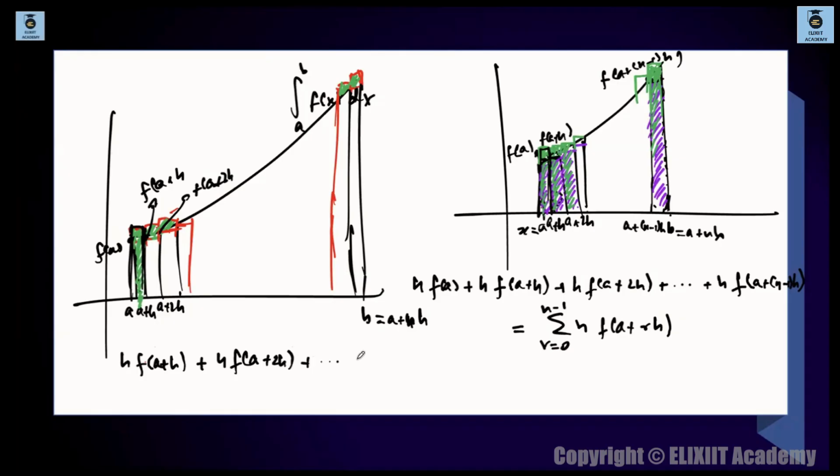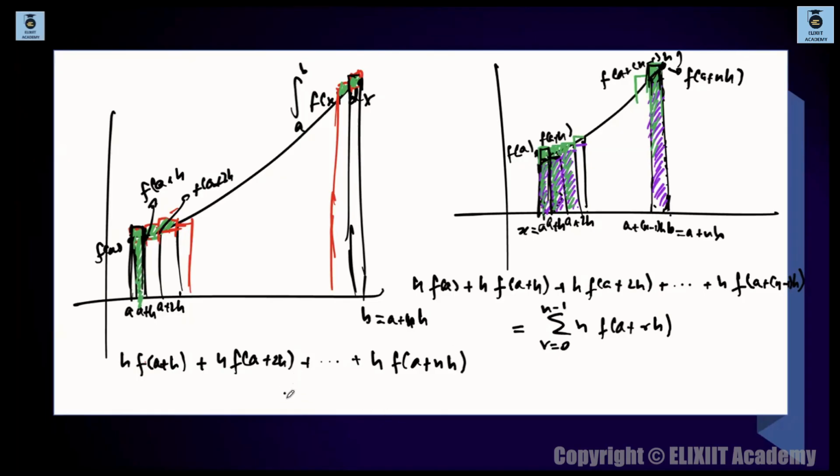And so on, this will continue till h times of f of a plus nh. कहां तक जाएगा, this will go up till f of a plus nh, लास्ट तक जाएगा, because we are starting from 1, so f of a plus h, then f of a plus 2h. तो फाइनल में जाके फाइनल स्ट्रिप क्या होगा, the final strip is a plus nh. ये जो फाइनल स्ट्रिप का हाइट आएगा, ये क्या आएगा, f of a plus nh. ये वाला स्ट्रिप का जो हाइट आएगा, ये क्या आएगा, f of a plus nh, समझ पा रहे हो ना, because this function value is f of a plus nh. I hope this much is clear to you.